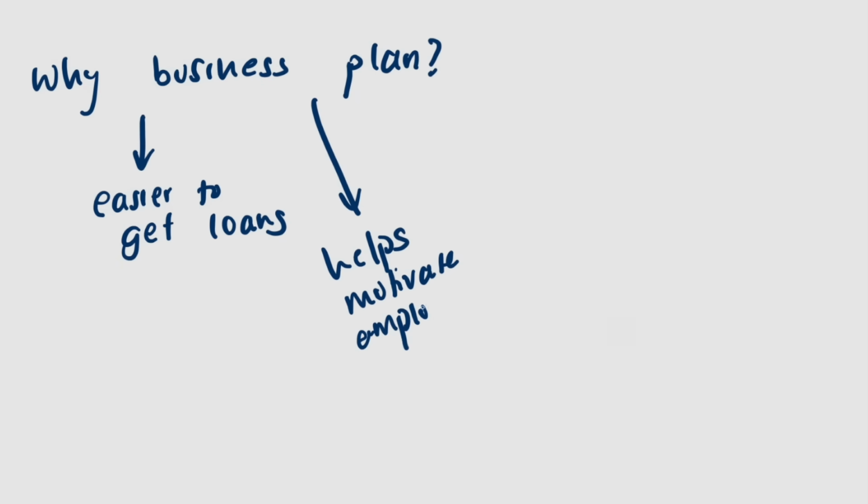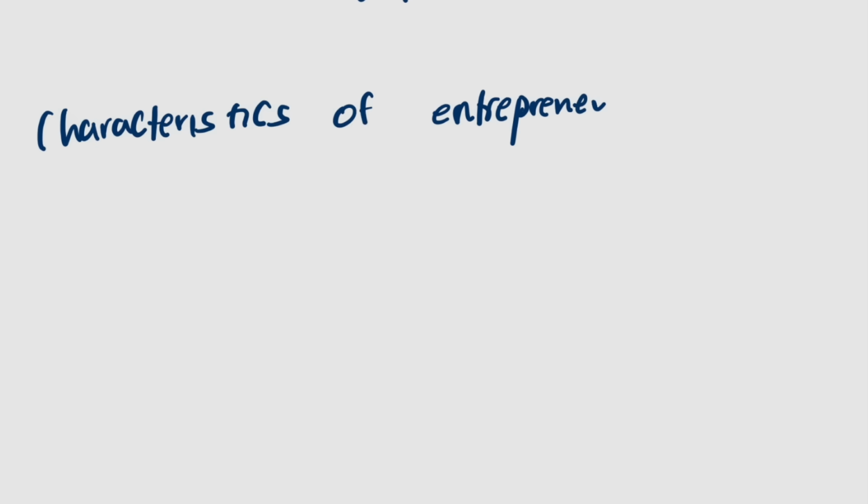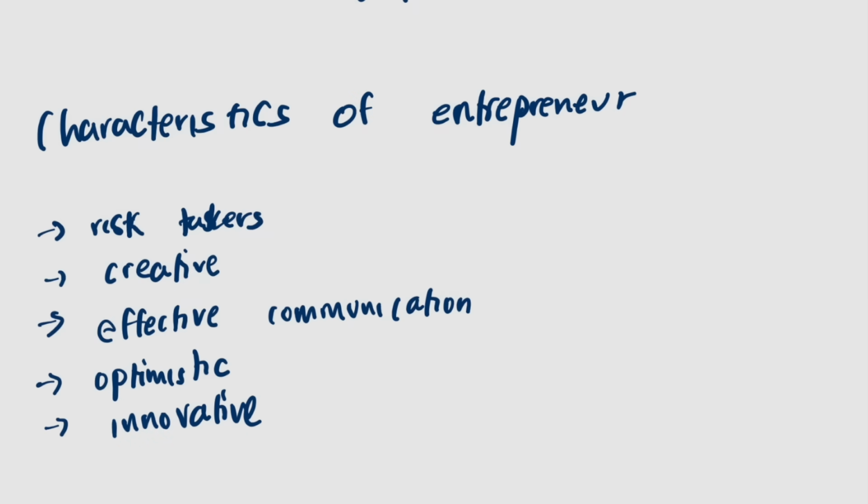Next, why do we have a business plan? We have a business plan so that it's easier to get loans, it helps motivate employees, and there's less chance to lose sight of the mission. Some characteristics of an entrepreneur are risk takers, creative, effective communication, optimistic, and innovative.